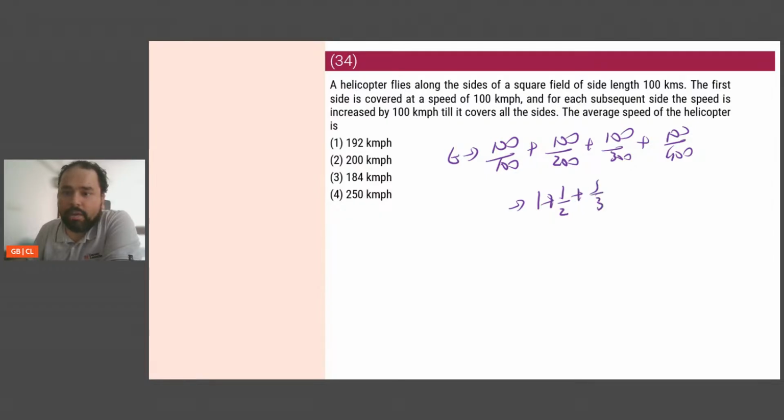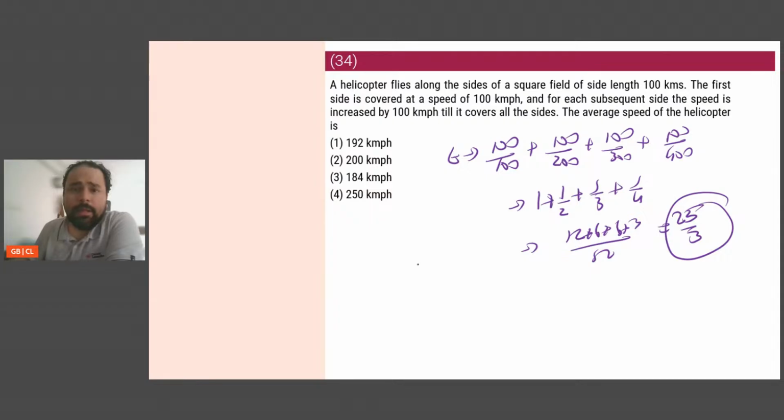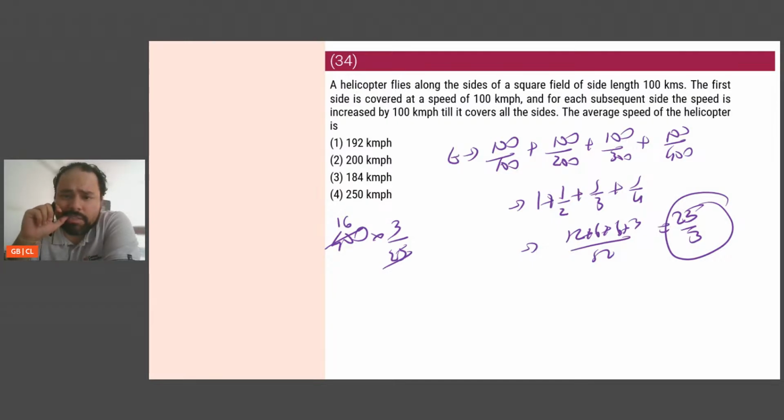1 plus half plus 1/3 plus 1/4, which is 12 plus 6 plus 4 plus 3, 18, 22, 25 by 3. Total distance, so speed is equal to distance by time. Total distance is 400 divided by 25 by 3. So into 3 by 25. 25 goes here, 150. Wait, 150 is 648. I've done something wrong, have I?